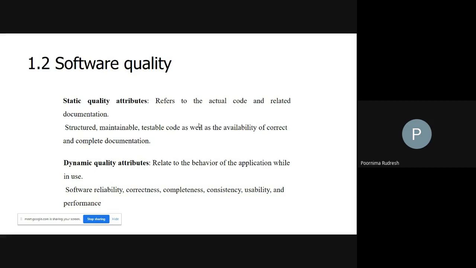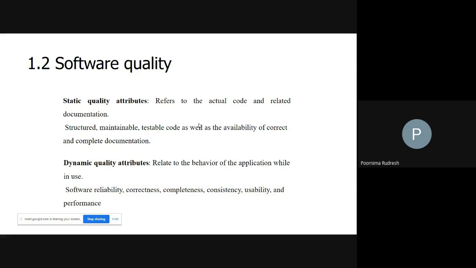And as you know, one team will develop the product and another team will test it. So in order to test the product, the testing team must use the user manual, or the documentation related to the software development.